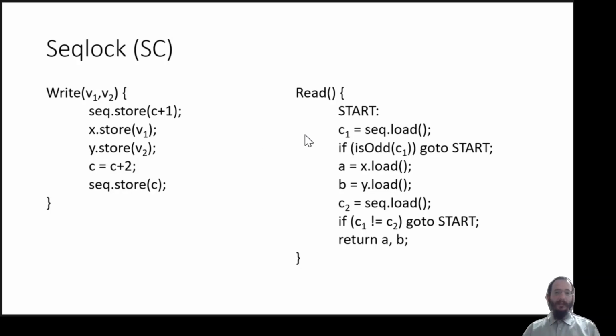The reader is going to read the current sequence number, and if the value is odd, that means that a transaction is taking place, and it simply tries again until it can read an even value. Once it reads an even value, it proceeds to speculatively read the values protected by the lock, and finally it is going to check the sequence number again. If the values differ, that means a transaction took place while the reader was reading, and the values should be discarded and the reader should try again. Otherwise, the speculation was a success and the values are returned.